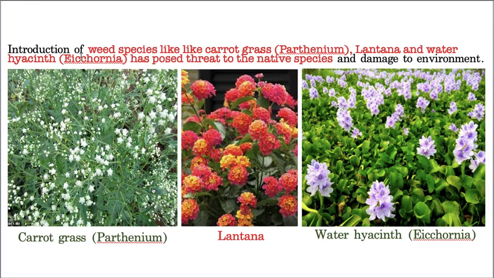Now, introducing weed species like carrot grass. See, carrot grass, and all of you must have seen it. If anyone touches this, it doesn't give even a pleasant smell. It gives a stinking smell. So the carrot grass maybe looks beautiful, but it doesn't smell good. It is not a good plant. It's an unwanted weed. Hope you know what is the meaning of weed. Weed means unwanted plant. And carrot grass, technically, is called parthenium.